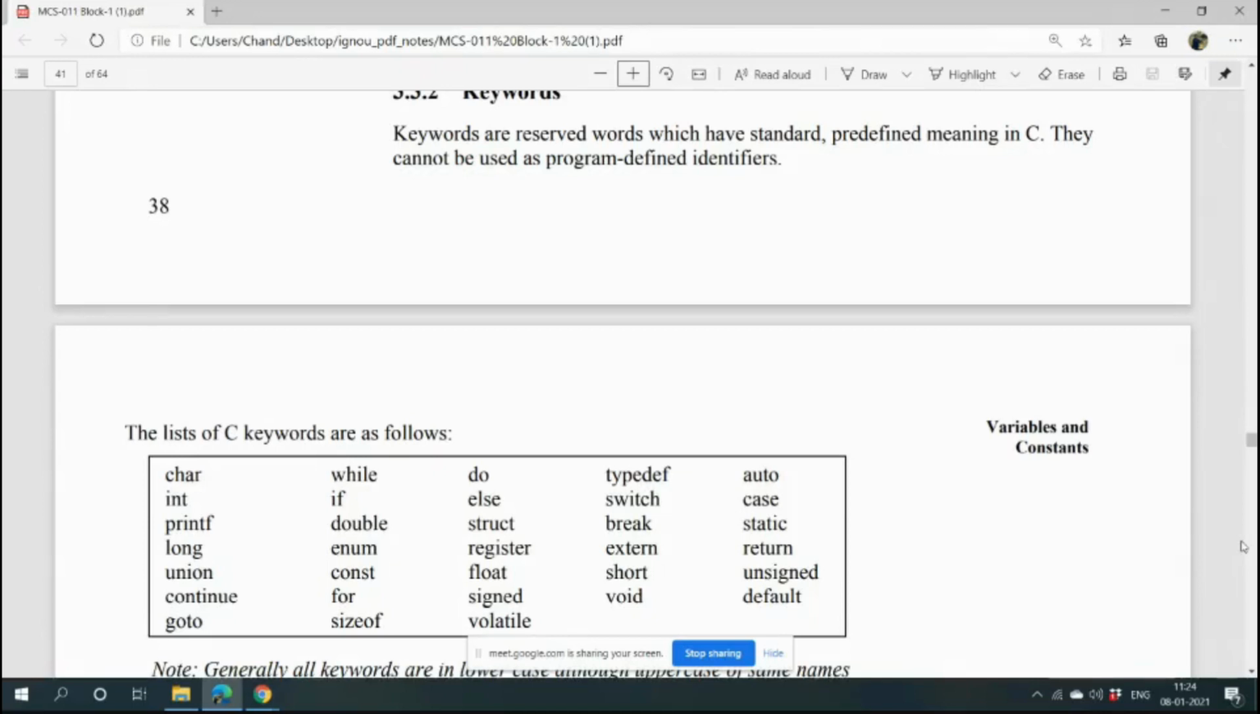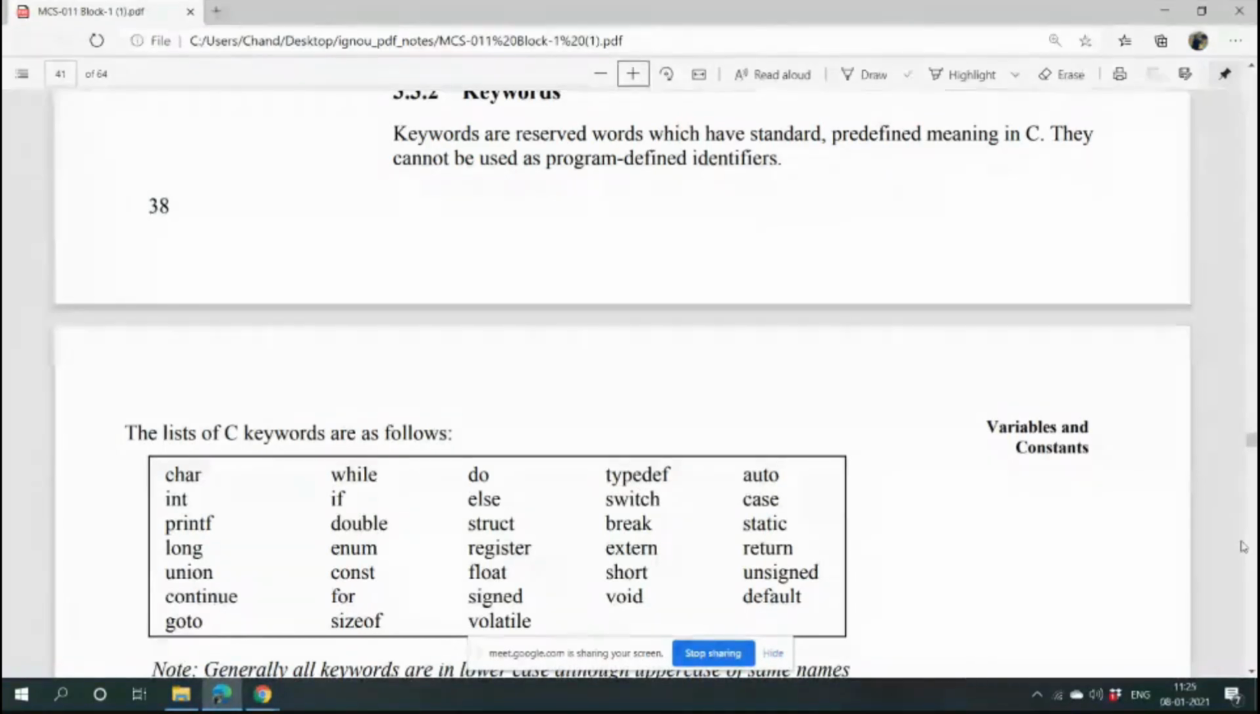Like char, int, these are data types. While, do, if, else, typedef, auto, case, static, break, return, enum, union. These are all keywords. The words given in this box have a special meaning, and that meaning is specified in the stdio.h file. Whenever the compiler compiles the program and comes across this type of word, it automatically understands the meaning of these words.